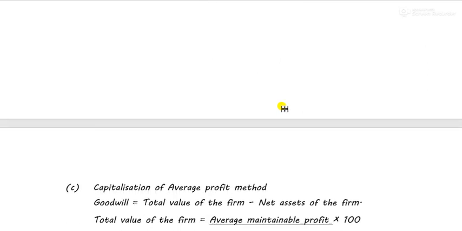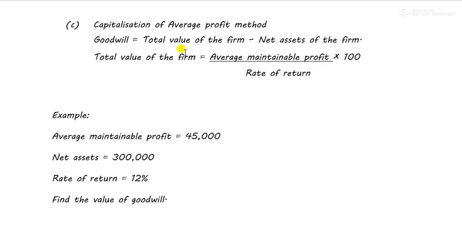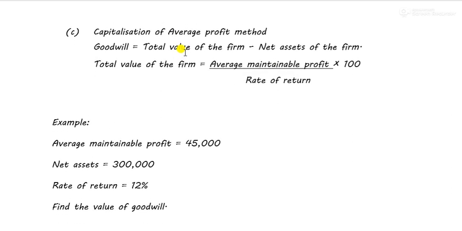Now moving on to the next method of calculation of goodwill, that is the capitalization of average profit method. In the next two methods which are going to come, there is less chance of them coming in the exam, but they do come. If you look at the previous question papers, it's not like you will not find them. You will find them, but leaving a gap of 2-3 years. So in short, you have to study this also.